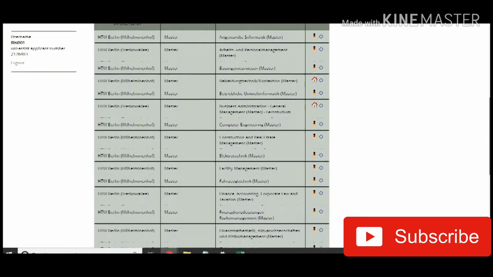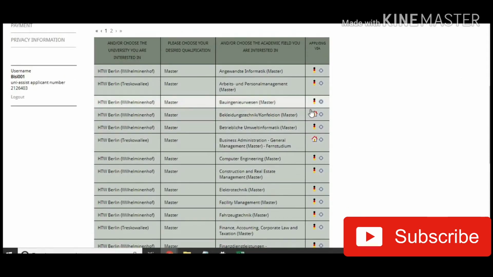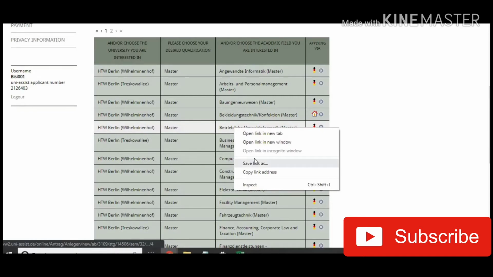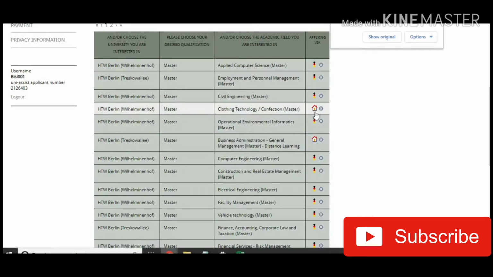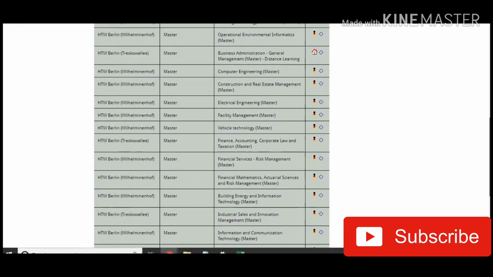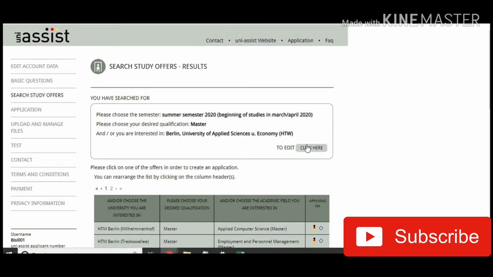So here, these are all the degrees, and we can see that for this one, which has a sort of a house icon, it says please apply directly at the university for this degree course, meaning you're not supposed to apply via Uni-Assist. So for clothing, technology and confection, with business administration, general, distance learning, you have to apply directly to the school for these courses, and the others are through Uni-Assist, but then the application period is not yet open. And so let's look for one that the application is already opened.